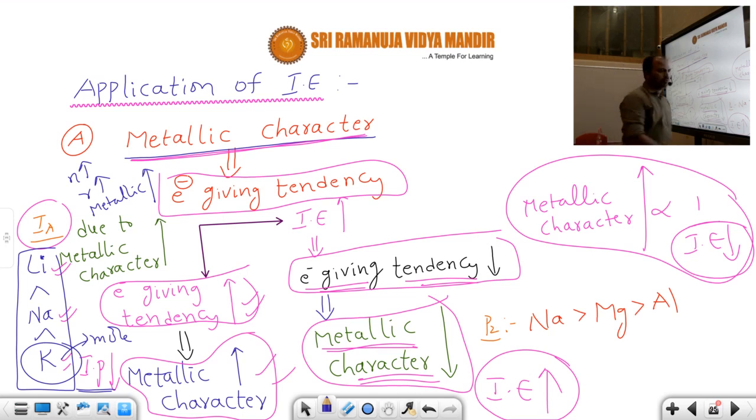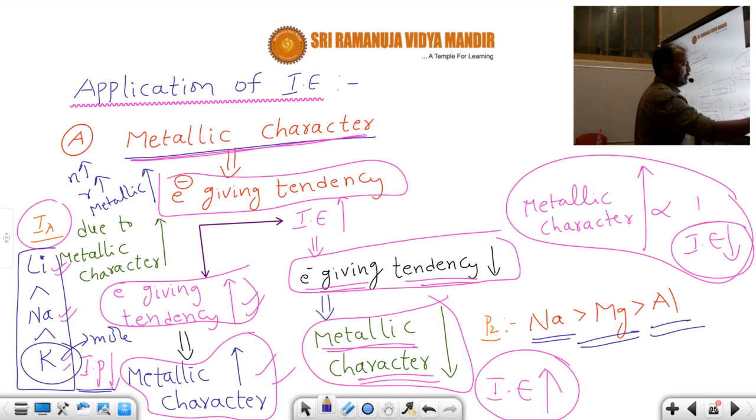If you take the period from left to right, sodium, magnesium, aluminum, the atomic radius decreases. When the atomic radius decreases, metallic character decreases.